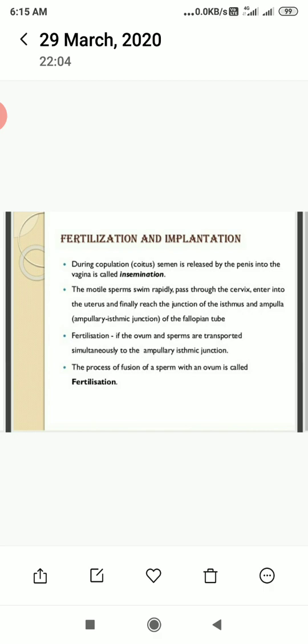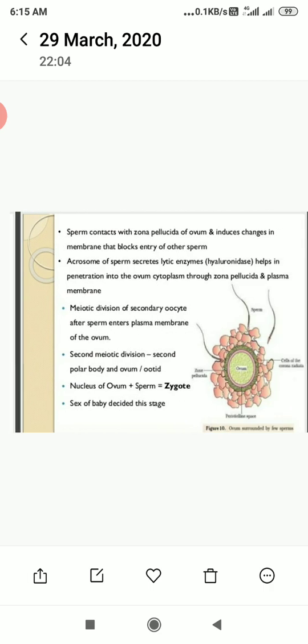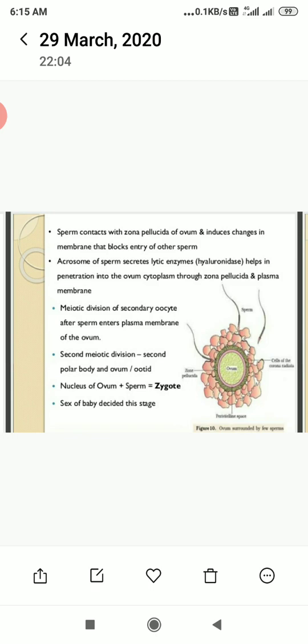Fertilization. If the ovum and sperms are transported simultaneously to the ampullary isthmus junction, only then will the process of fertilization take place. The process of fusion of a sperm with an ovum is called fertilization. Sperms contact the wall of the ovum, called zona pellucida, and bring certain changes in the membrane that block the entry of other sperms.